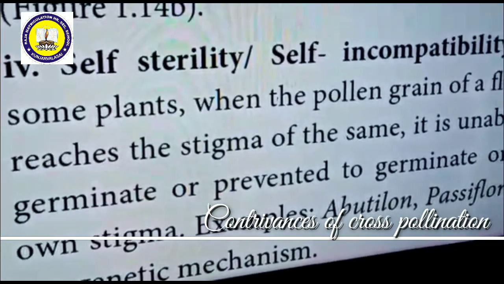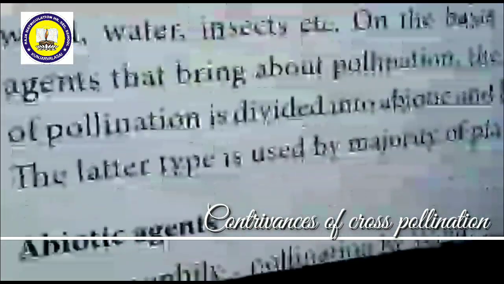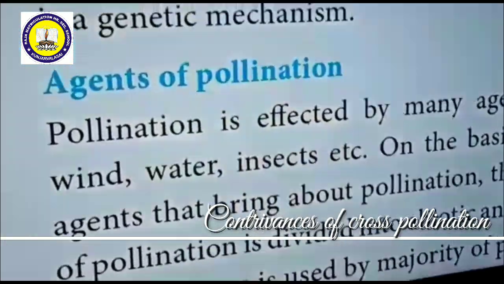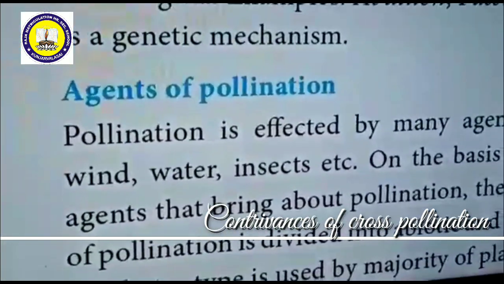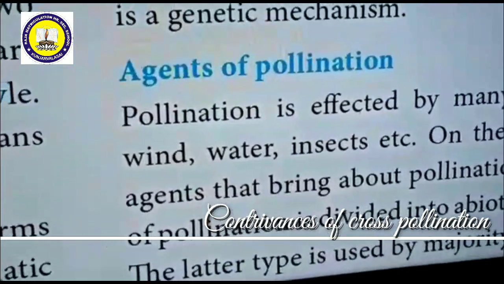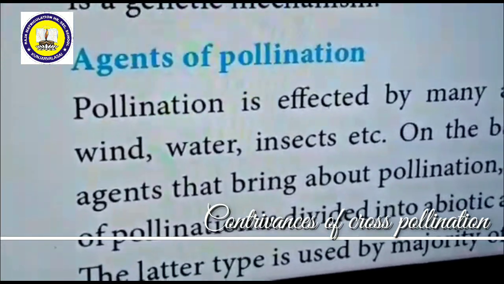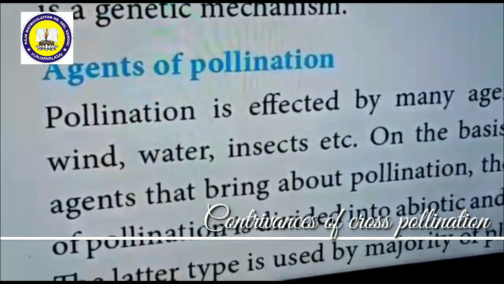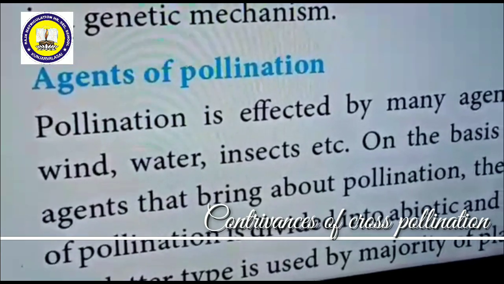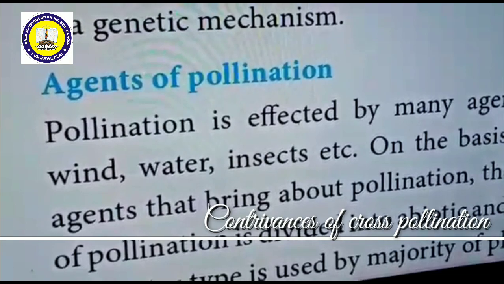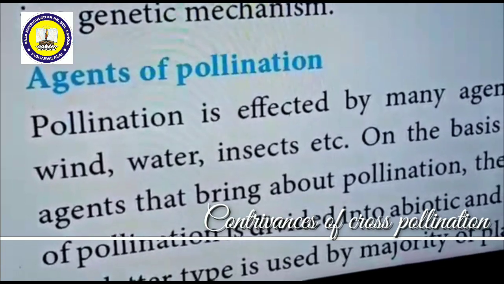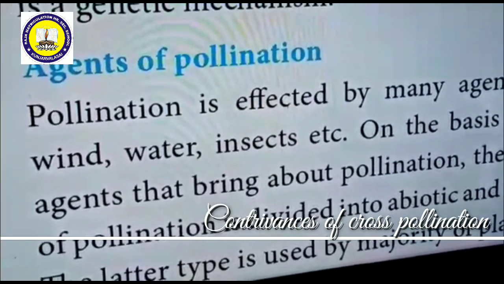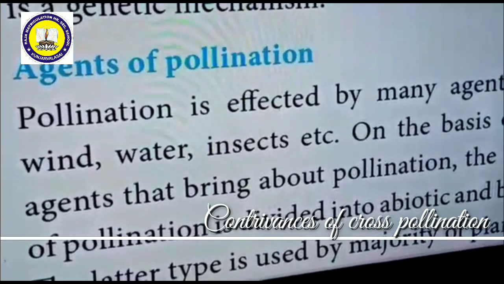Next we are going to see about agents of pollination. What do you mean by agents of pollination? Agents of pollination is nothing but how the pollination takes place. Pollination is the transferring of pollen grain from the anther to the stigma by some media. Something should take this pollen grain from the anther to the stigma of the flower. What are the things or devices which do this? These are called agents of pollination.